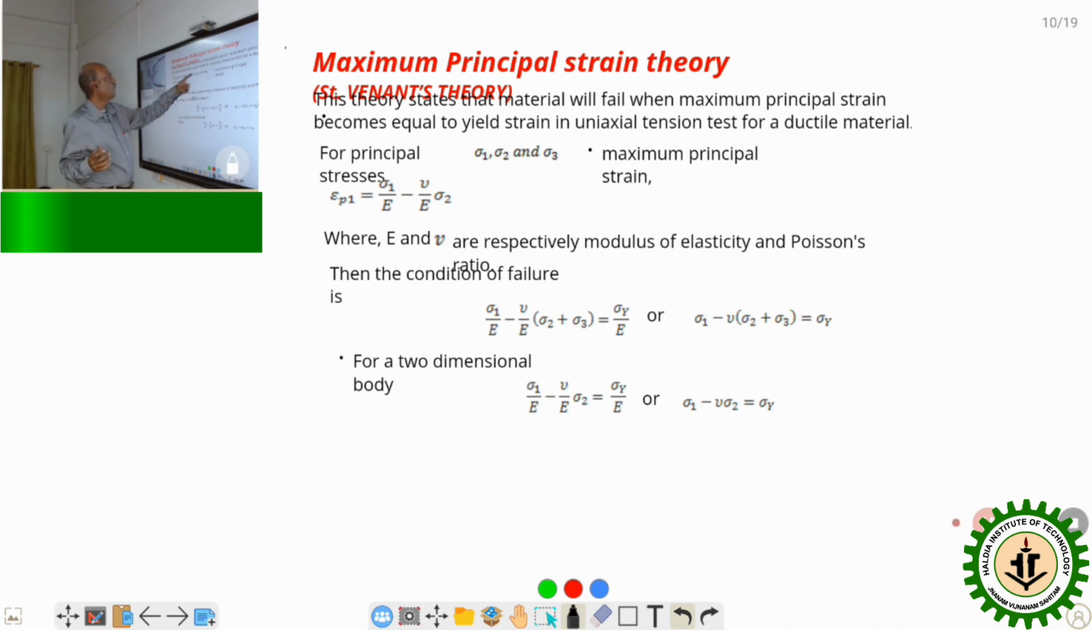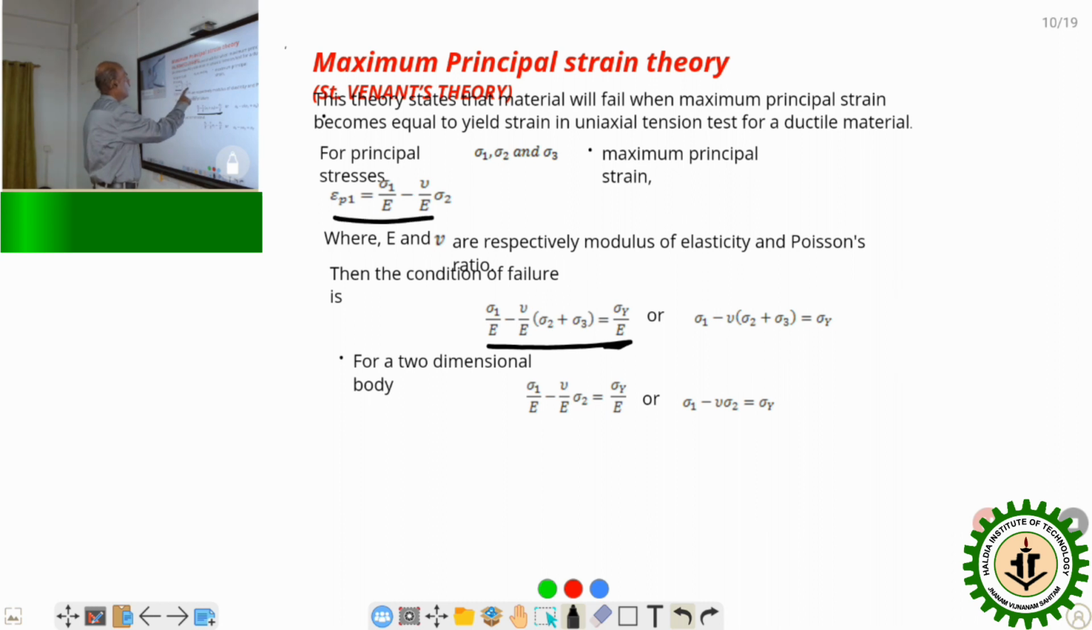Now, like in the other slide we have seen, sigma 1 is greater than sigma 2 and greater than sigma 3. Sigma 1 is the maximum principal stress developed in the body, and because of sigma 1, the maximum principal strain will also develop in the body along the sigma 1 direction, and it is given by sigma 1 by E minus nu by E into sigma 2 plus sigma 3. Okay, sorry, that formula is not here.